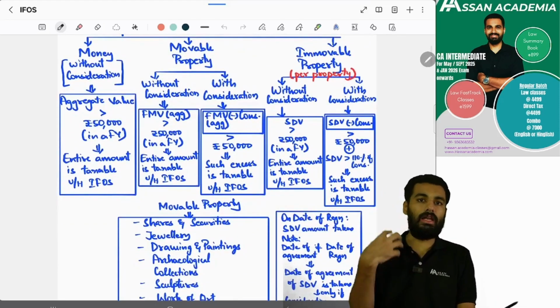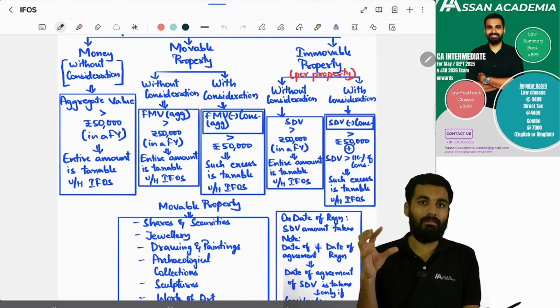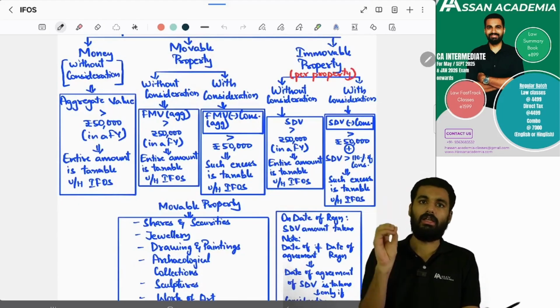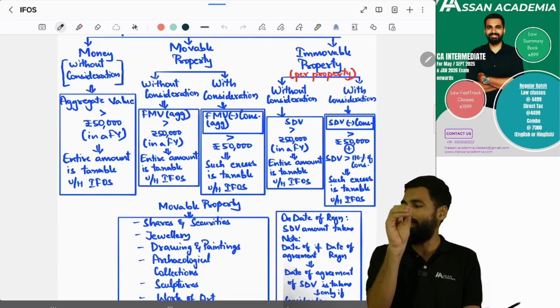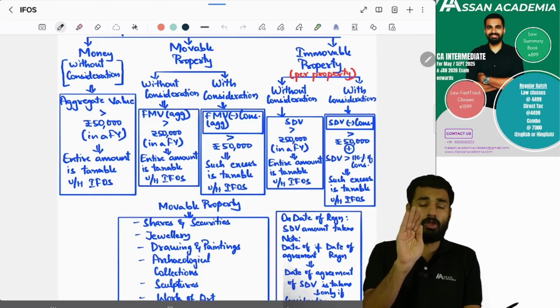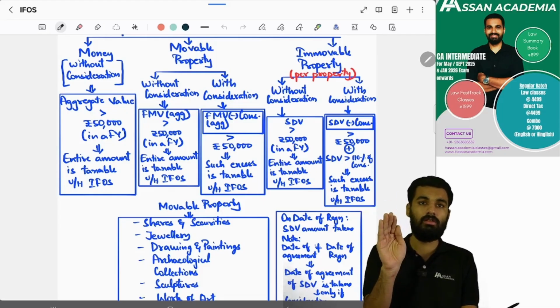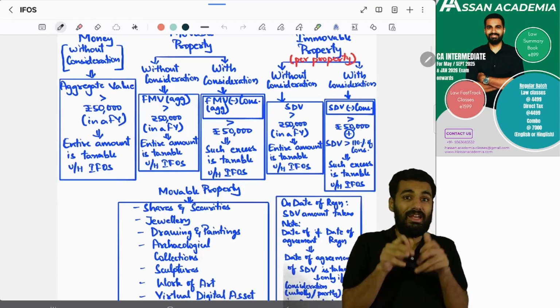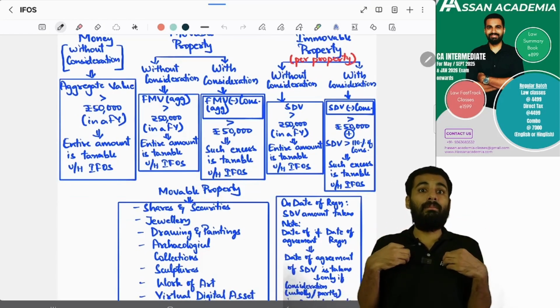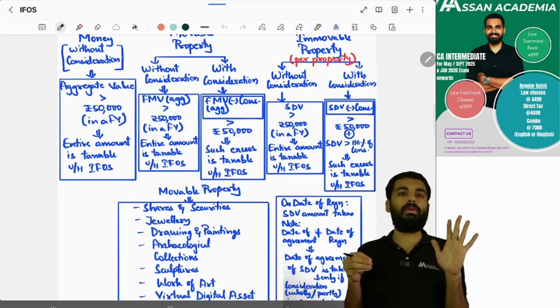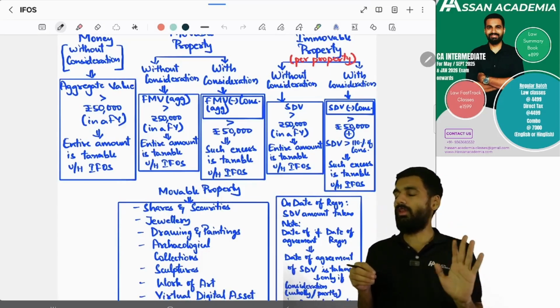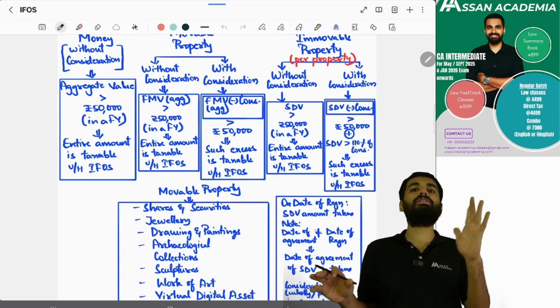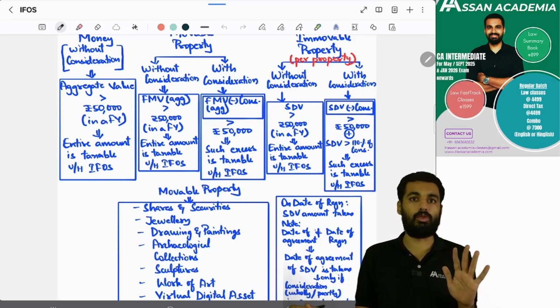How? If you're getting money without consideration, then you have to see in a financial year, am I getting more than 50,000 rupees? If I'm getting more than 50,000 rupees, the entire amount is taxable under income from other sources.